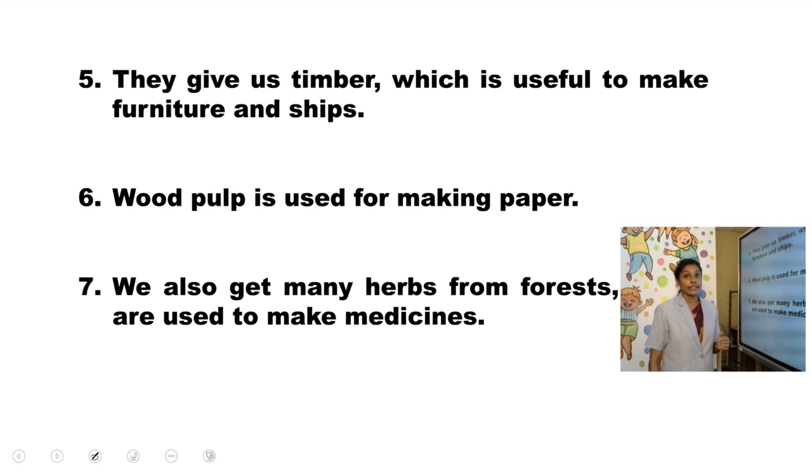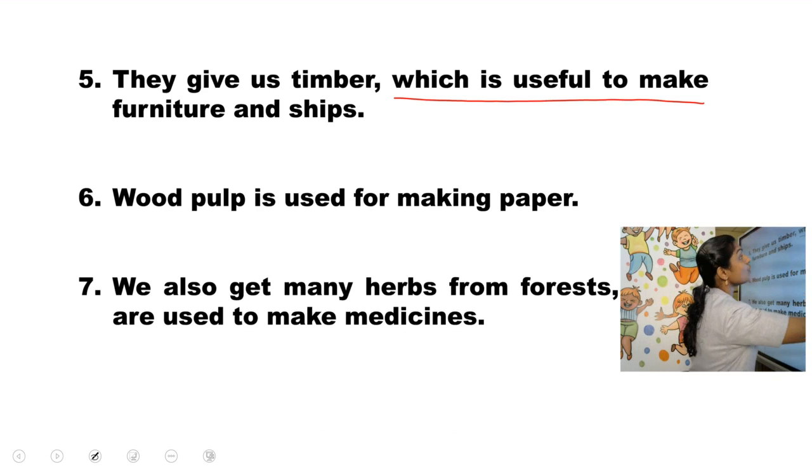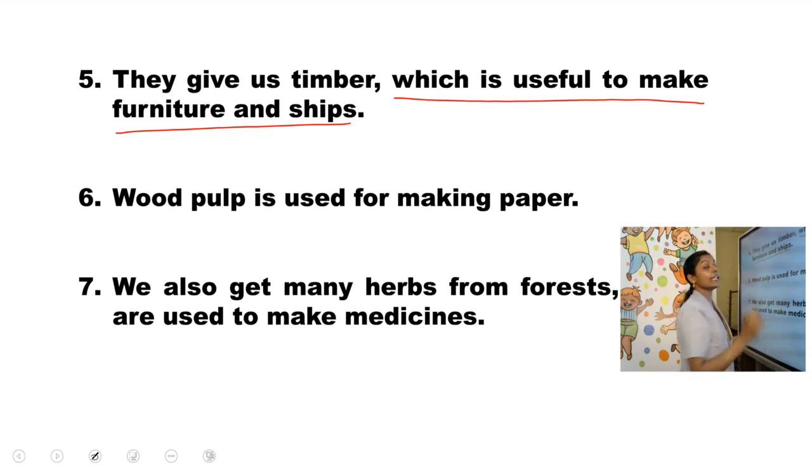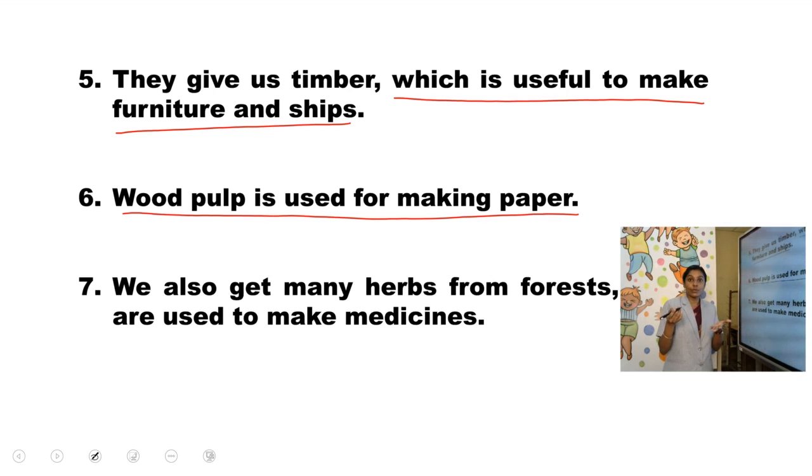They give us timber, that is, they give us wood. Timber is useful to make furniture and ships. Wood pulp is used for making paper. We write in a notebook or on paper. How is it produced? Through wood pulp. So wood pulp is used for making paper.